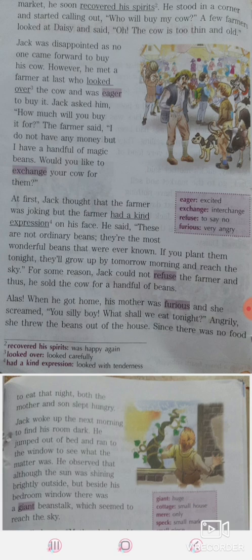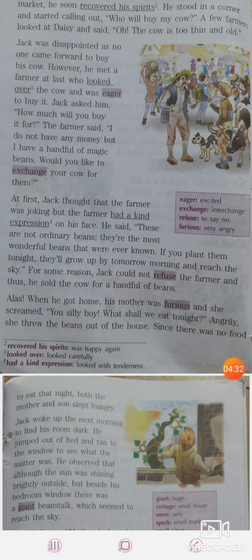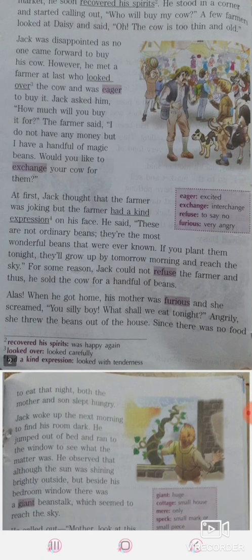Alas, when he got home, his mother was furious. What do you mean by furious? Furious means very angry. So when he got home, his mother was furious and she screamed, "You silly boy, what shall we eat tonight?" When he showed the handful of beans to his mother, saying that he had exchanged the cow for a handful of beans from a farmer, the mother became very angry and shouted at him, "You silly boy, what shall we eat tonight? If you have not got any money in exchange for that cow, what shall we eat tonight?"